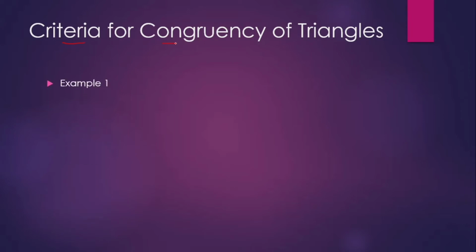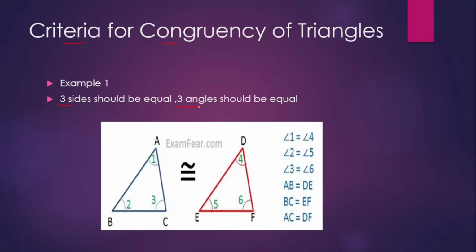So we discuss the first criteria with one example. That criteria says two triangles are said to be congruent. Remember, congruency means same size as well as same shape. So three sides should be equal and three angles should be equal. Two triangles are said to be congruent if and only if three sides are equal and three angles are equal. Let us discuss one example.